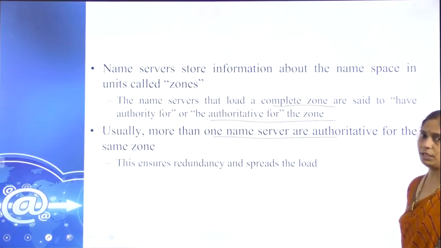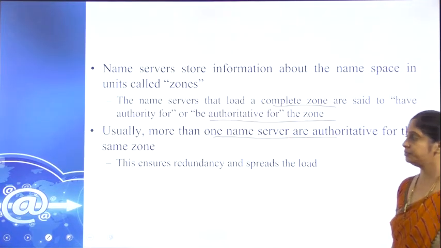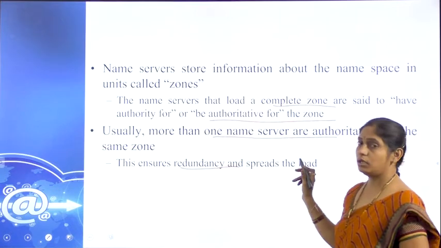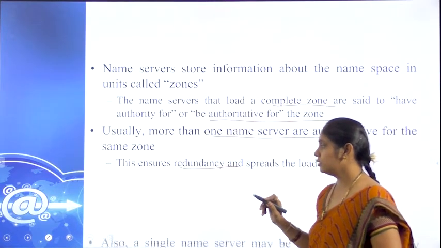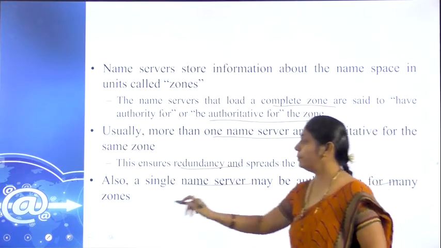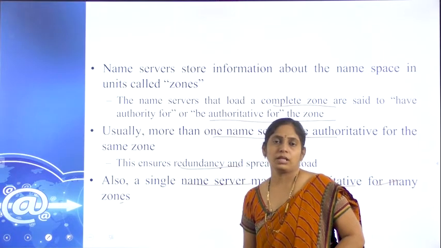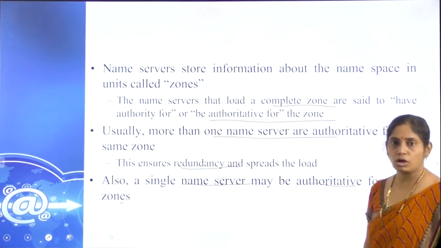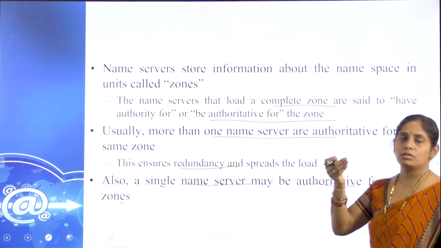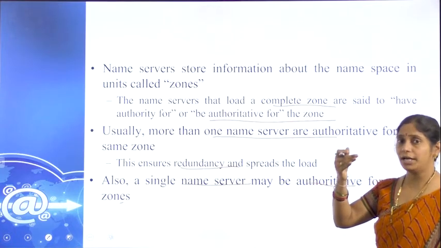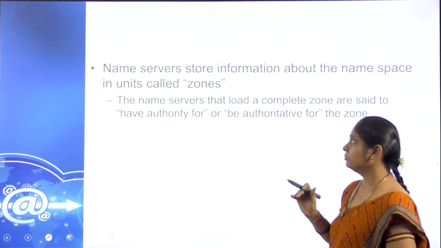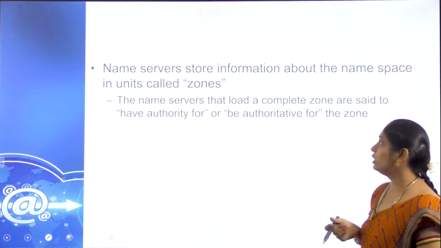Usually one name will be used for one specific server. It ensures the redundancy and spreads the load. See, a single name server may be authoritative for many zones. Nothing but .com. Google.com, Yahoo.com. If you see there, Gmail.com. So, com is nothing but the main server which is authoritative for so many subdomains, so many subservers. So, that may be divided into different zones.